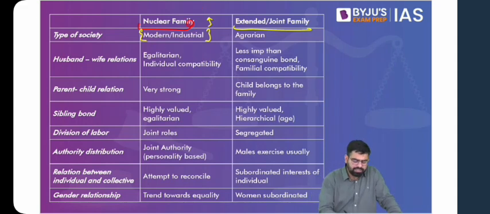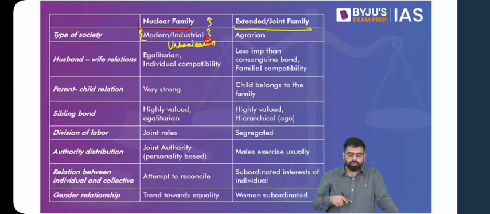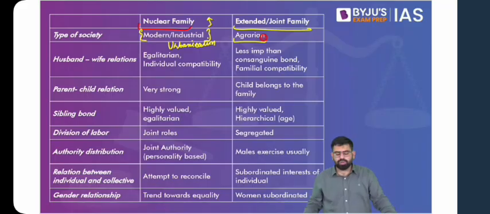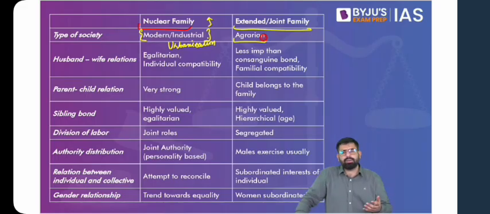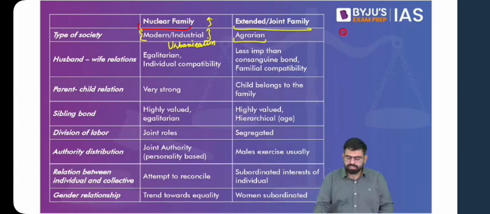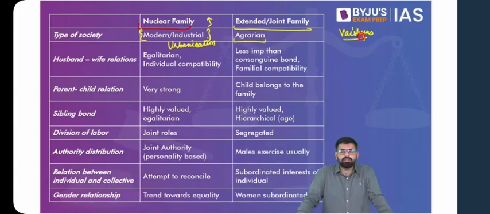And also, you can add here urbanization, because with urbanization, people tend to move towards urban areas, leaving their rural household. Whereas joint families are generally found in an agrarian setup. And it is not that you won't find joint families in cities or in industrial units, because most of the industrial families are actually joint families. You talk about a local business, a local shop in your city, you'll generally find that they belong to a particular community. Take the example of the Vaishyas, the business class, generally termed in North India as Banyas. You'll find that they still tend to live in joint families. So it is not primarily an agrarian phenomenon. You find joint families in the urban areas as well, and in industrial society as well.